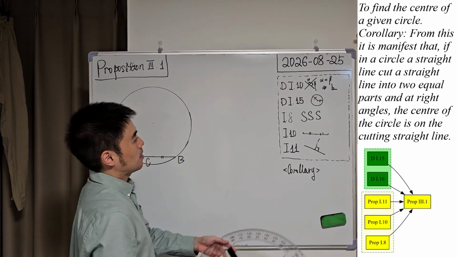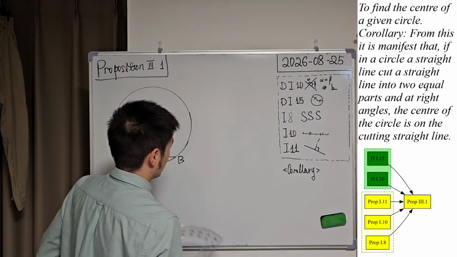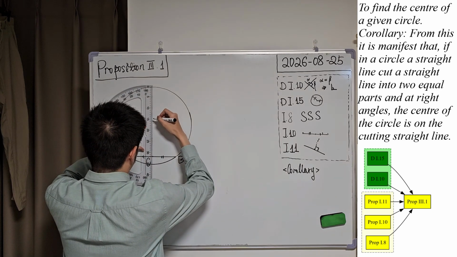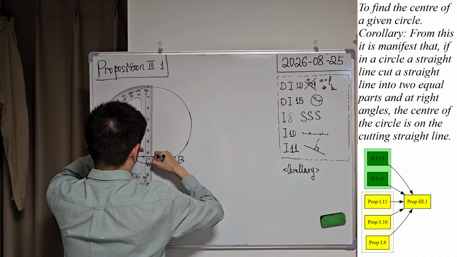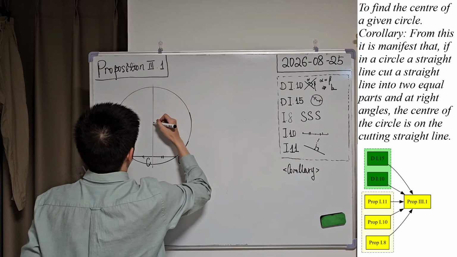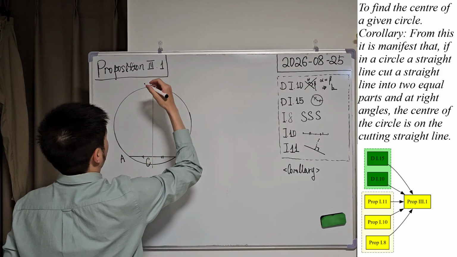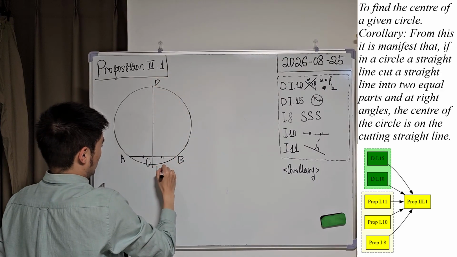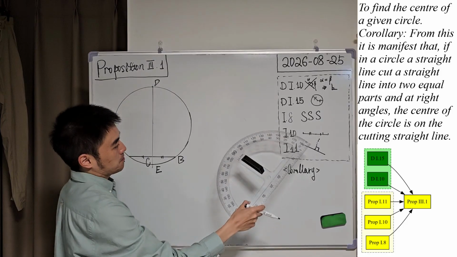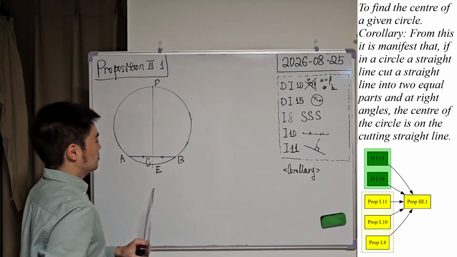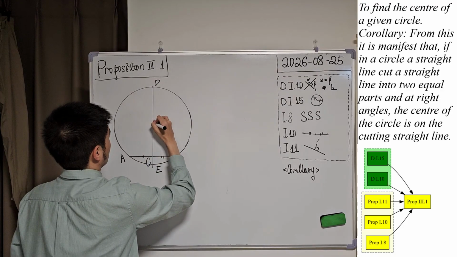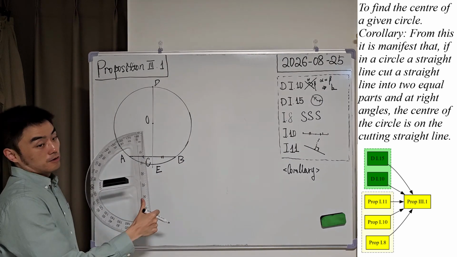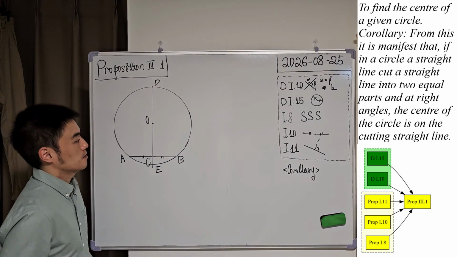And then let's apply proposition 11 from book 1 to construct a straight line at point C that is perpendicular to AB, and assume it meets the circle at points D and E. Then let us apply proposition 10 from book 1 again to bisect DE at a point, for example, O, and the point O is the center of this circle. So let's give it a proof.